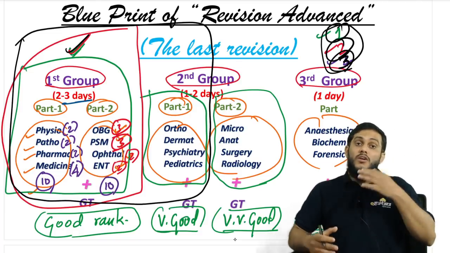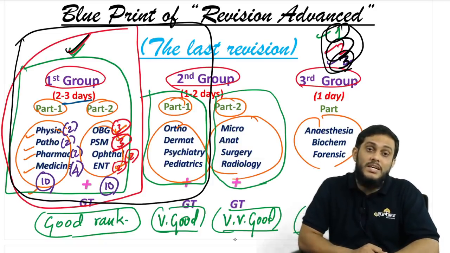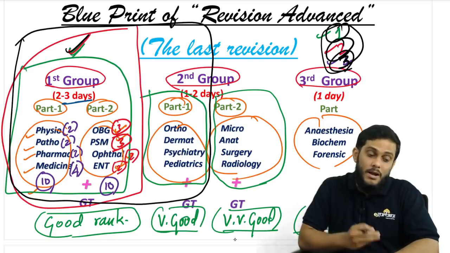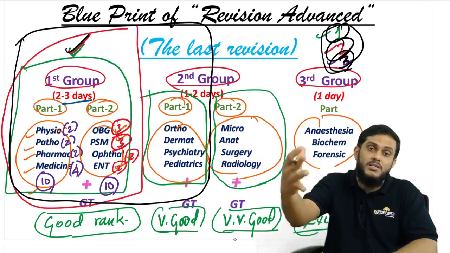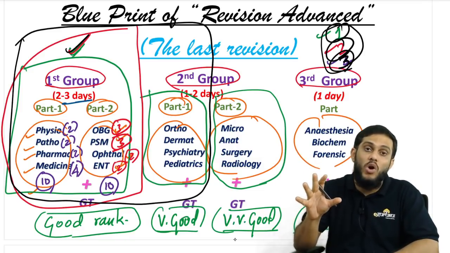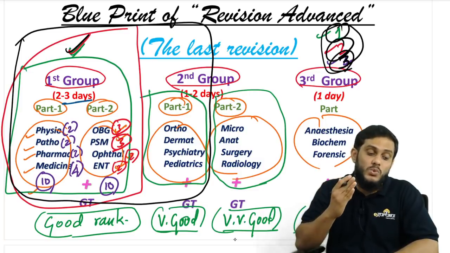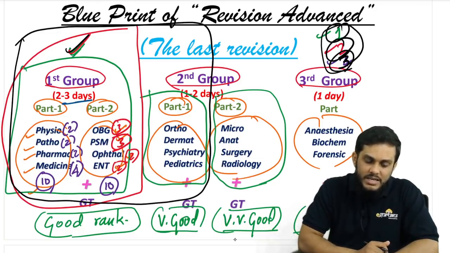That means for the first 8 subjects you have to spend 20 days approximately. I am telling you, not strictly 20 days. If you want 5 days extra, take 5 days extra. Take 25 days, but read very well. So in these 45 days, whatever you are having, spend 20 to 25 days for the first group of 8 subjects, right? Now next, sir, ortho, dermat, psychiatry, and pediatrics.